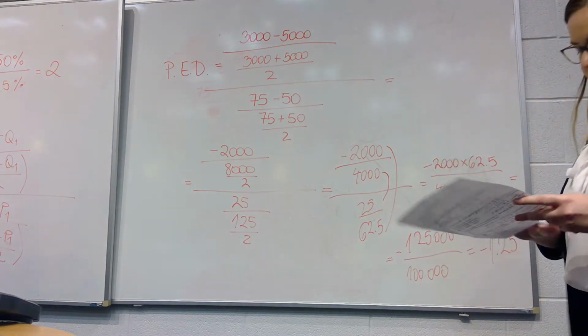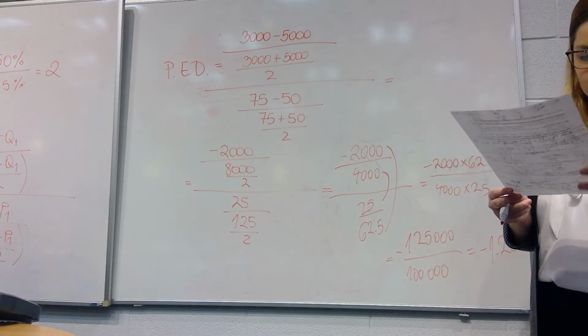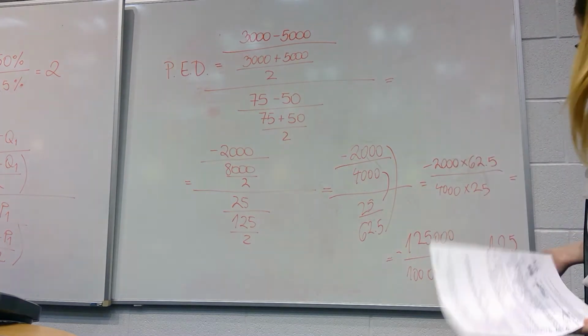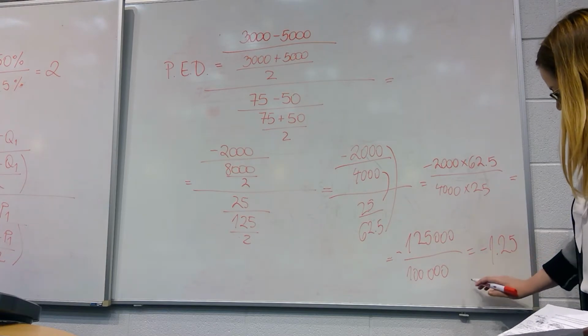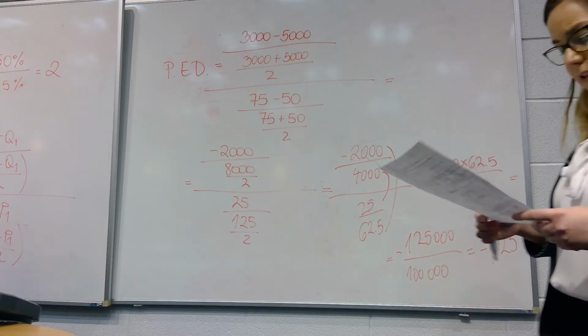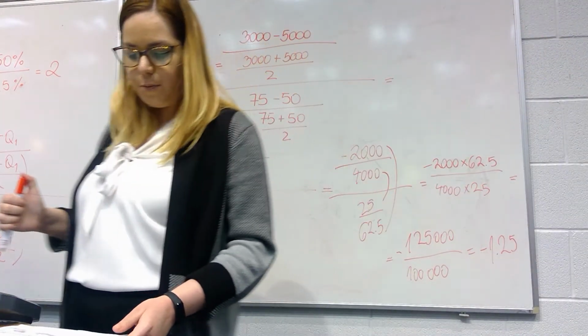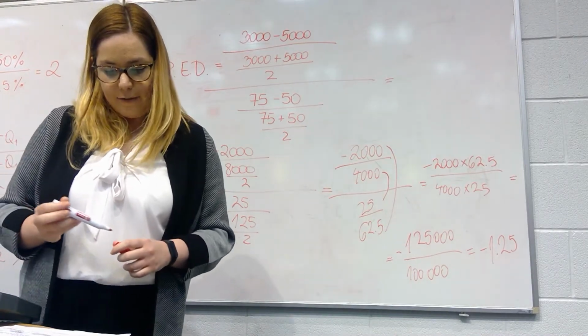And we are told that in economics, we usually report elasticities as a positive number, so we should just disregard this minus in front. So the correct answer would be B, 1.25.